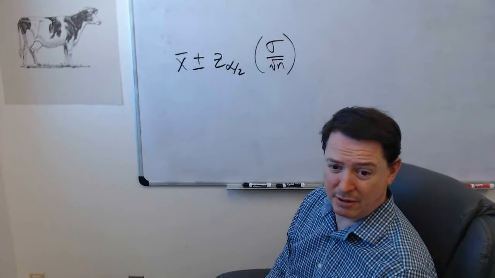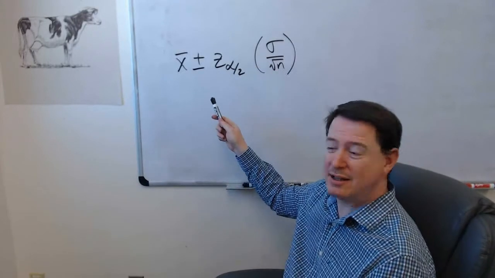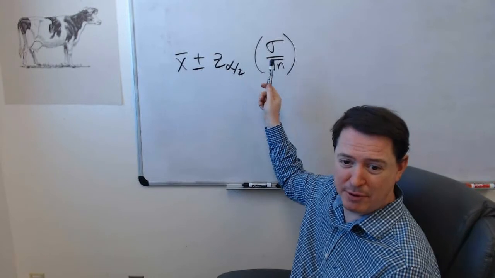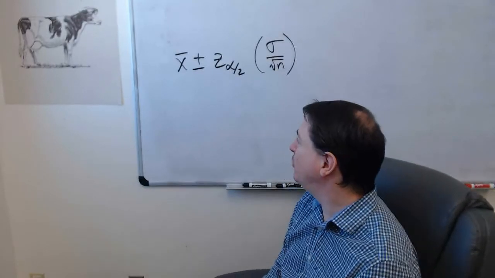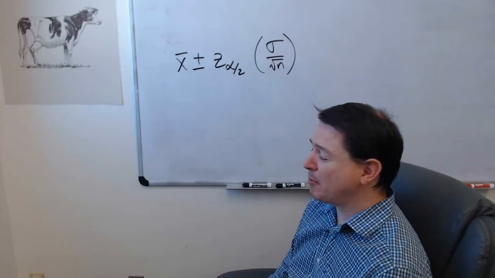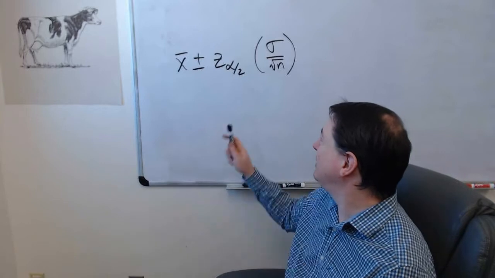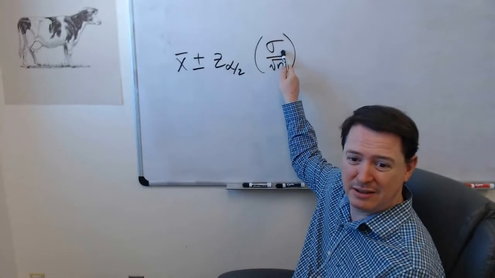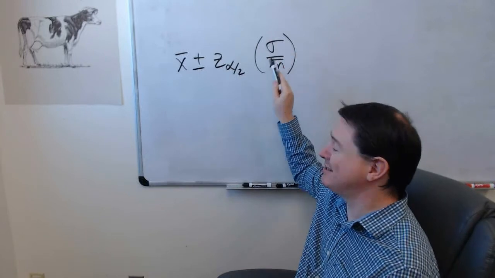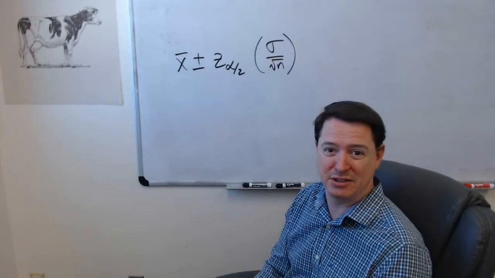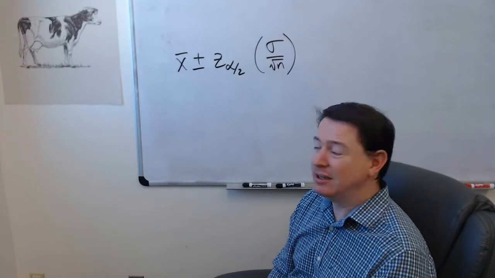Someone figured that out a long time ago. And honestly, people knew that. They just didn't know how bad this estimate really was until somebody named William Gossett came about and said, yeah, let's really do this the right way, though. We don't know this thing. Everyone was just sticking in the sample standard deviation for this and saying, we're fine, it's good. And it turns out that no, it's really not good.